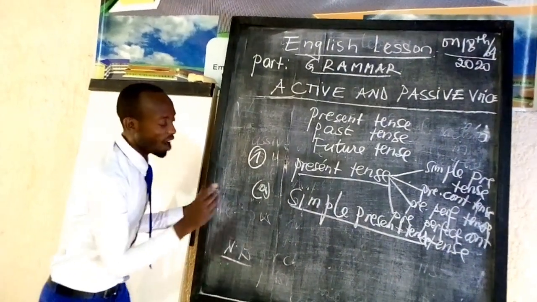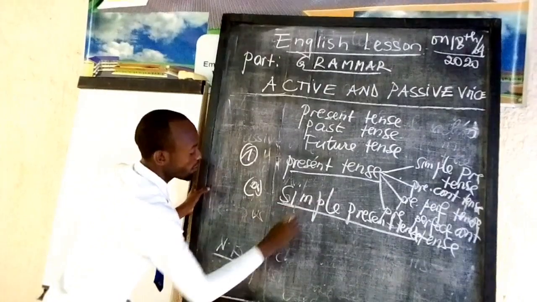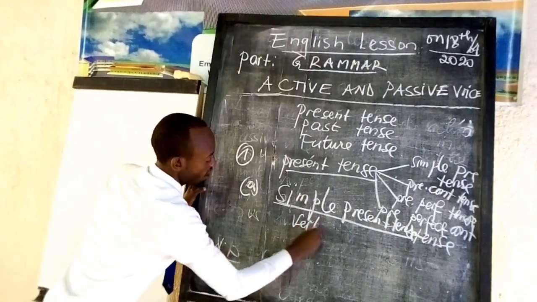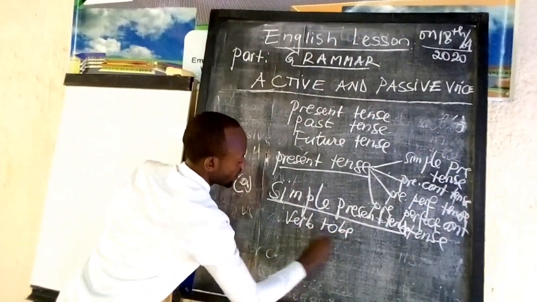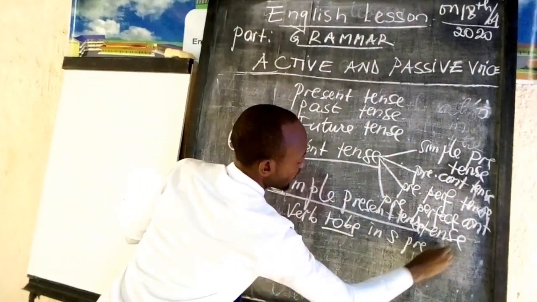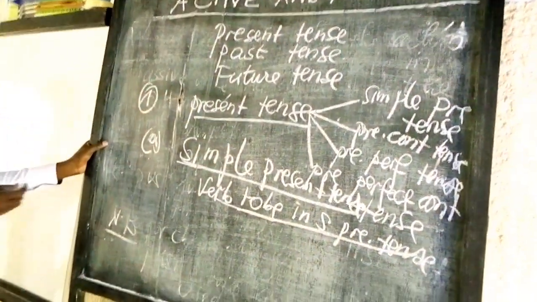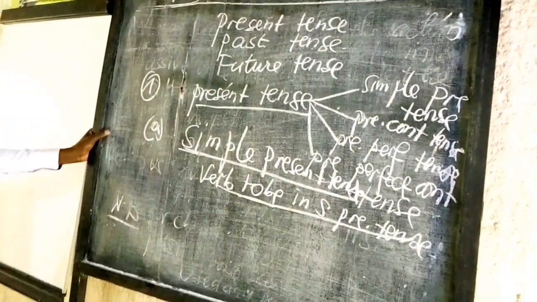Now, here is what you have to know. You have to know how to use the verb to be in simple present tense.